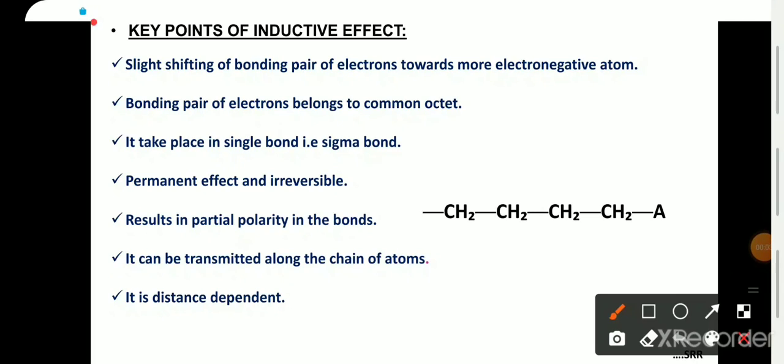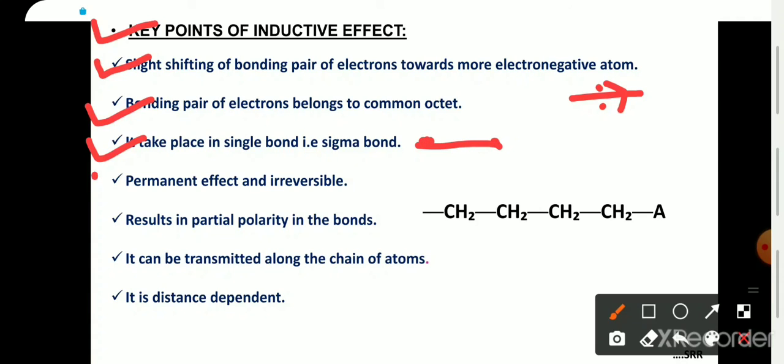These are some key points of inductive effect. First, it is a slight shifting of the bonding pair of electrons towards the more electronegative atom, and the bonding pair of electrons remains in the same orbital in which they are present. They do not leave that orbital. It takes place in the sigma bond. It is a single bond. It is a permanent effect and irreversible. It results in partial polarity.